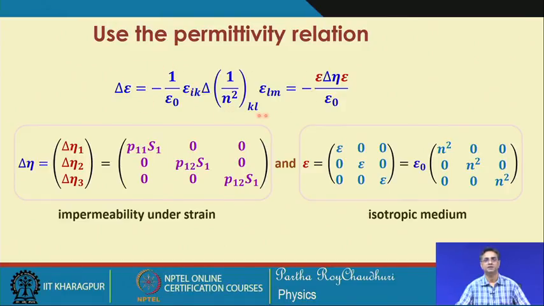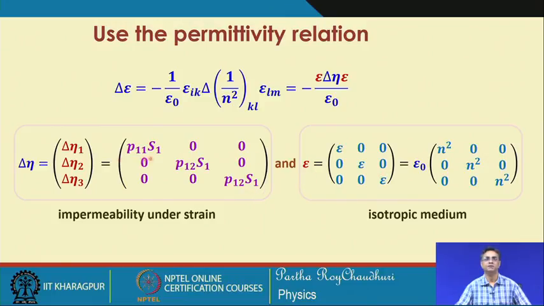We have learnt how this change in the permittivity can be expressed in terms of the impermeability change multiplied by the permittivity, from either side of this delta eta. So, this equation we will use to calculate delta eta 1, delta eta 2, delta eta 3. You have seen these are the values of P11 S1, P12 S1 etcetera, and eta is this.